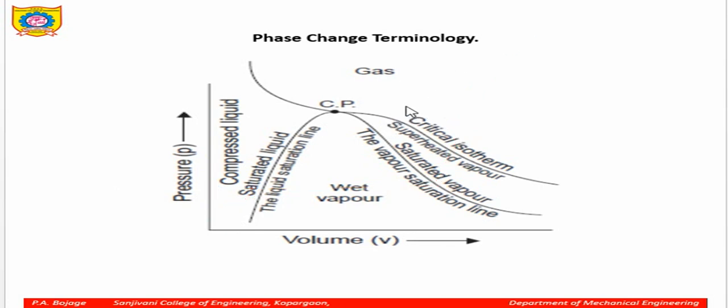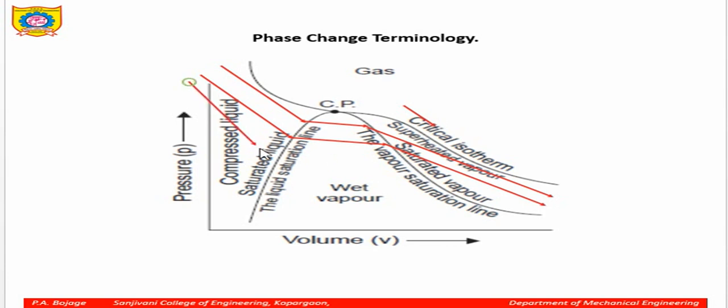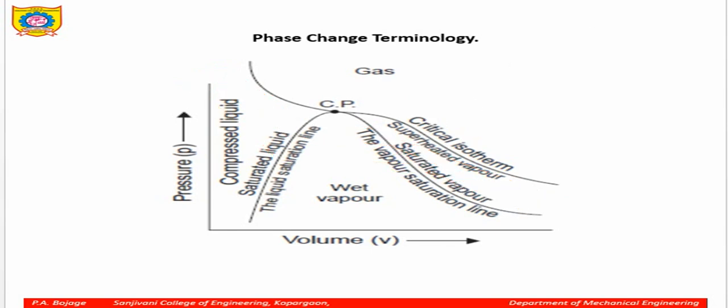And you can see this is the constant temperature line. These lines will come like this and they will go like this. So these are the constant temperature lines. Please remember this PV diagram.